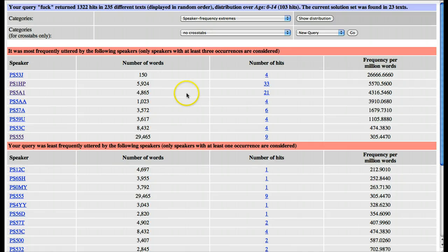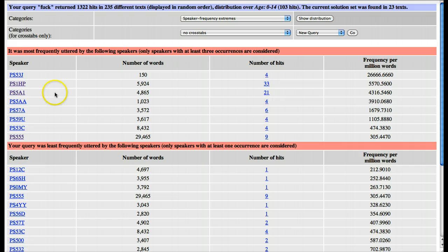And we notice immediately that we've got 103 hits in total, but two speakers make up more than half of these hits, which seems like these two may have skewed the results a bit. Now what we can do of course is check if there's anything interesting about the way they're using this word.